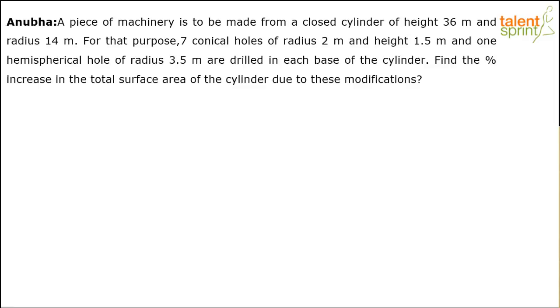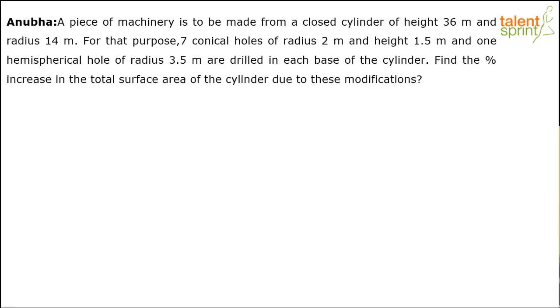A piece of machinery is to be made from a closed cylinder of height 36 meters and radius 14 meters. For that purpose, 7 conical holes of radius 2 meter and height 1.5 meter and 1 hemispherical hole of radius 3.5 meter are drilled in each base of cylinder. Find the percentage increase in the total surface area of the cylinder due to these modifications.